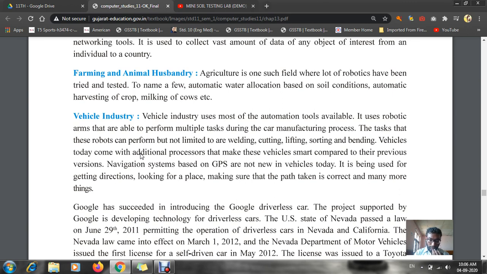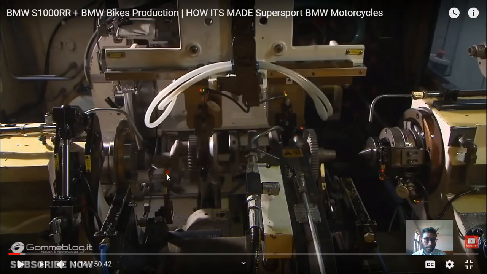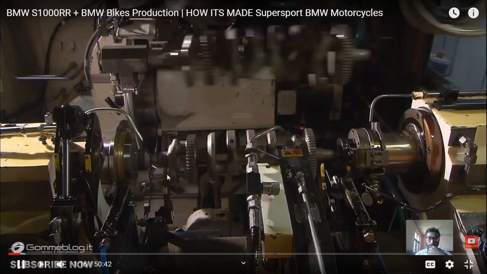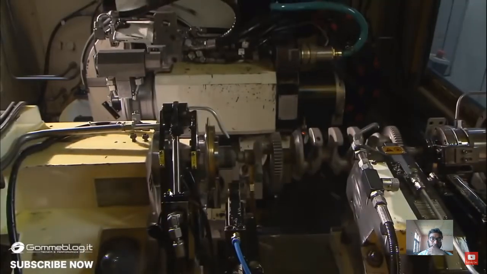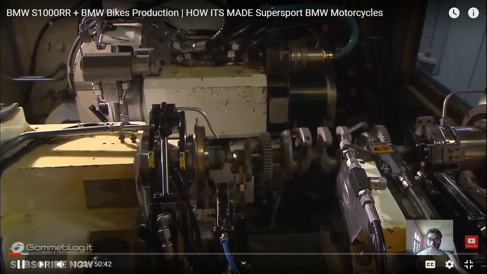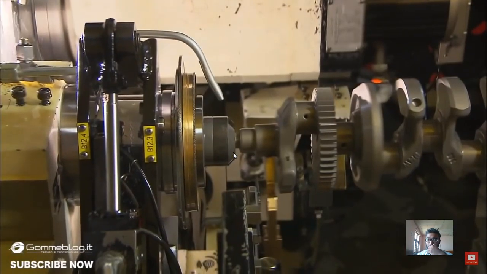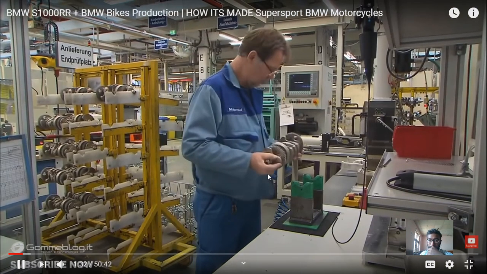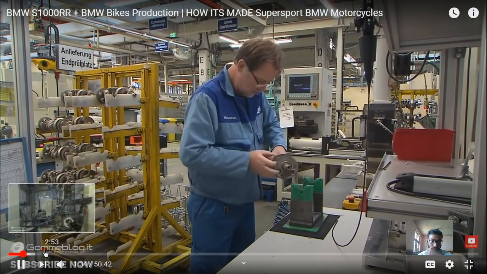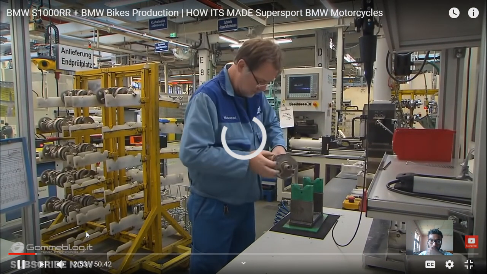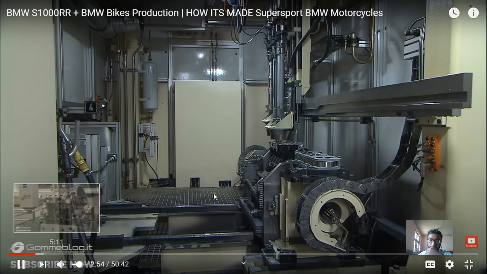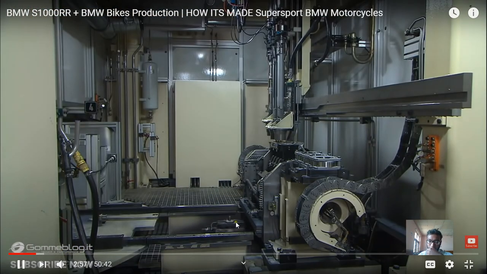Here is an example video which shows computers used in the vehicle industry. You can see this is a car, and bikes and cars are made by using computers. For making each and every part they use the help of computers. Now he is going to test it. The whole process uses the computer only.